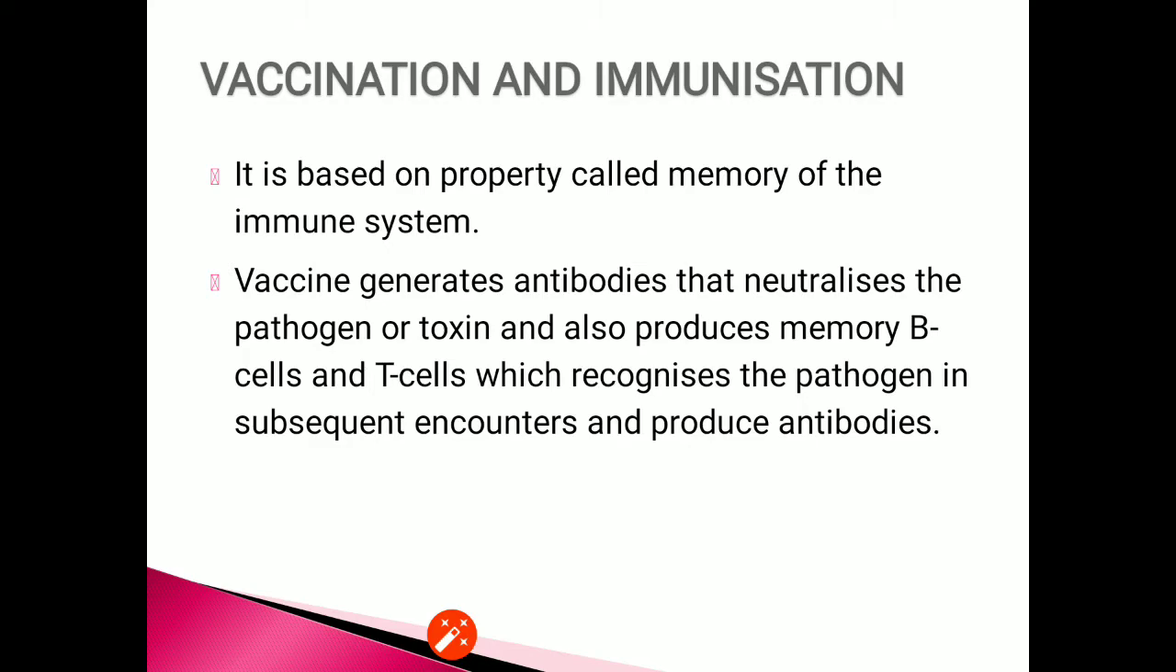It is based on the property called memory of the immune system. Vaccine generates antibodies that neutralize the pathogen or toxin and also produces memory B cells and T cells, which recognize the pathogen in subsequent encounters and produce antibodies.